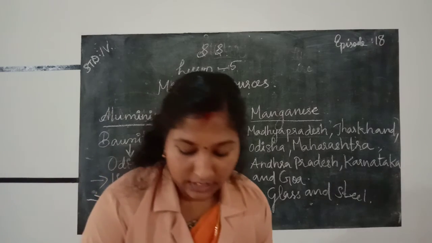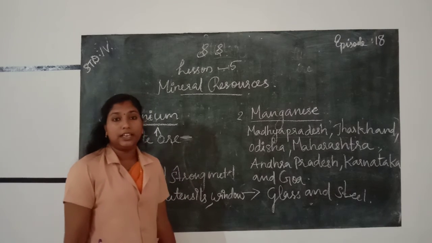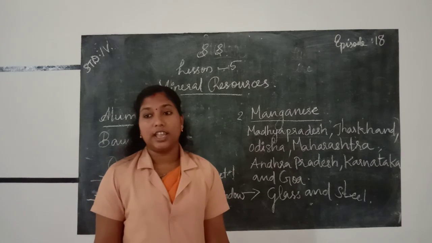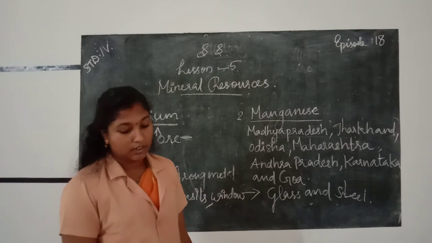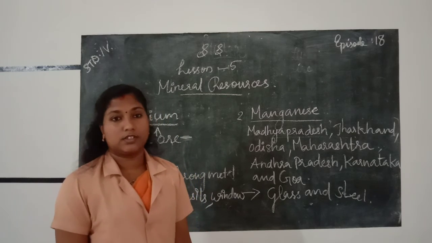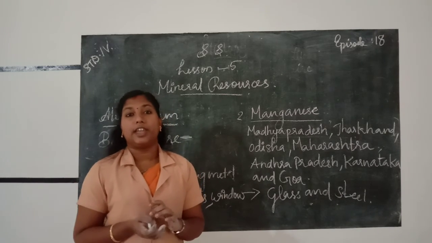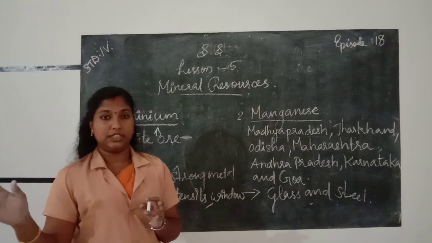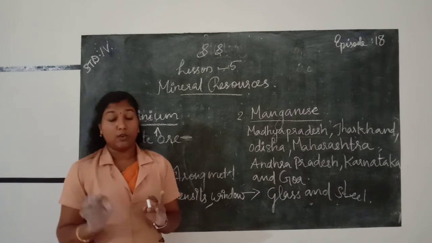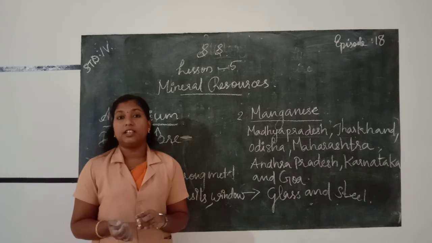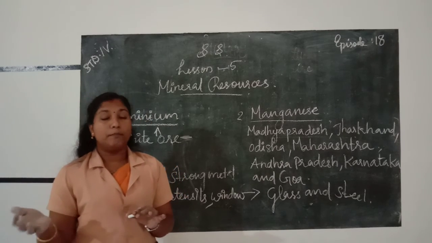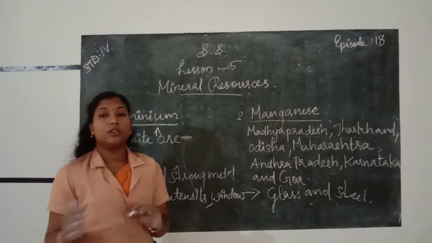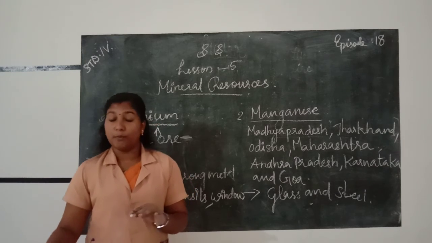Once again, what all things did we learn? Yes, we learned about minerals, mineral resources. A mineral is a naturally occurring resource in the Earth's rocks. The Earth's rocks contain a large quantity of a particular material that is called the ore of that mineral. From where do we get minerals? We get minerals from below the surface of the earth, on the surface of the earth, or from the bottom of the sea.